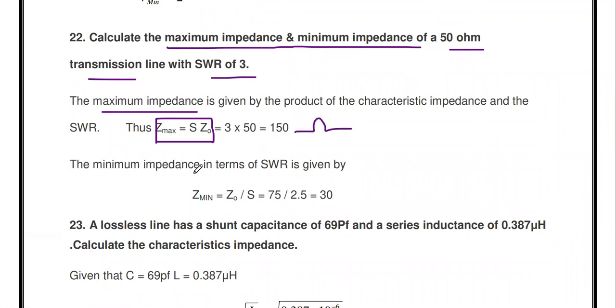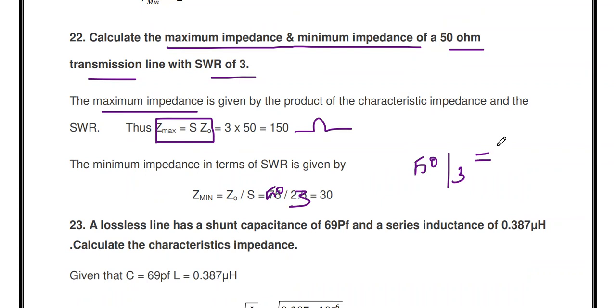The minimum impedance is nothing but Z0 divided by S. So here Z0 is 50. So 50 divided by 3. Okay, so here I wrongly entered. So Zmin is equal to 50 divided by 3.